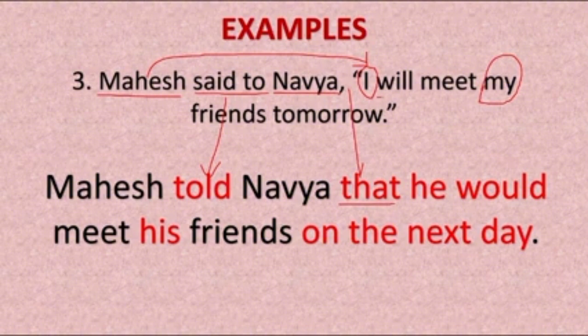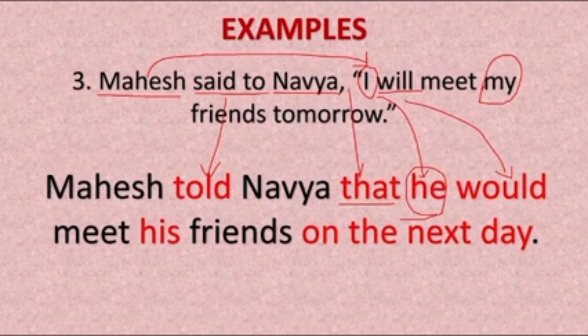Then Mahesh is meeting his friends. అతని ఫ్రెండ్స్ని కలుస్తున్నాడు కాబట్టి ఇక్కడ హీ పెట్టాం మనము. So this is one change. We kept he here. Then this modal verb will became would. Yes, I already told you in the beginning that will becomes would. And there is no change in meet because we always use v1 after modal verbs. So that meet doesn't change.